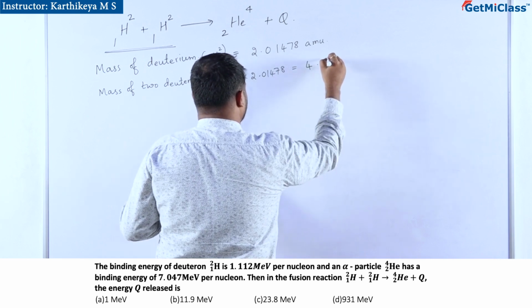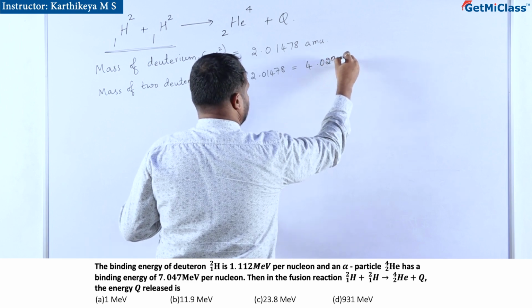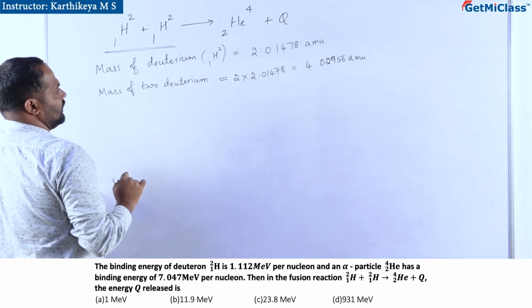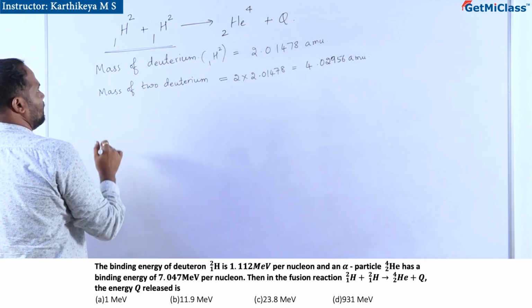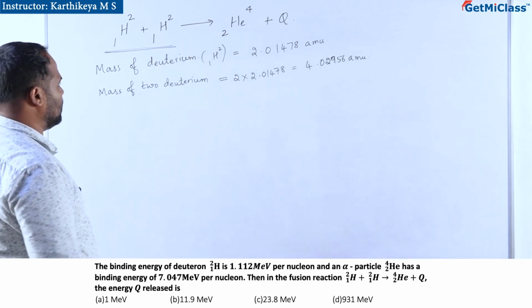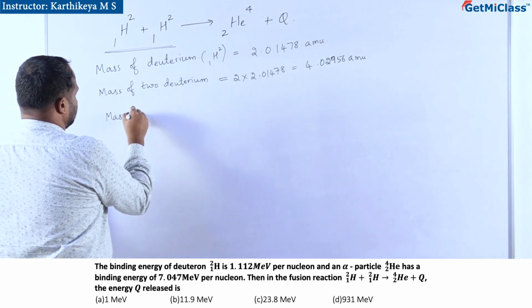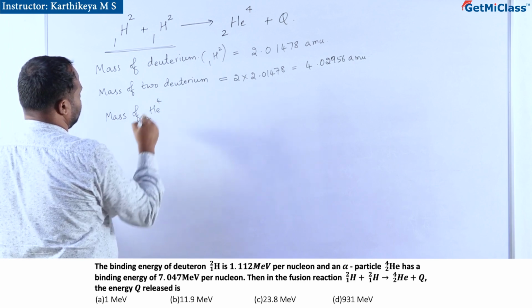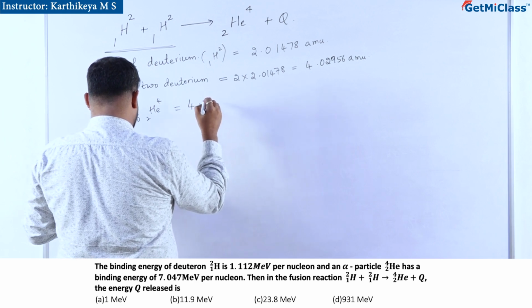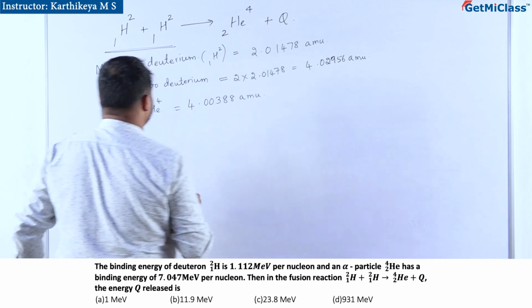Similarly, mass of helium in terms of atomic mass units, that we will calculate. Mass of helium will be around 4.00388 atomic mass units.